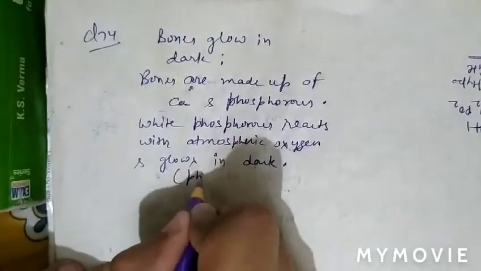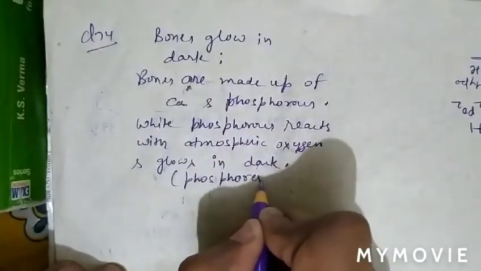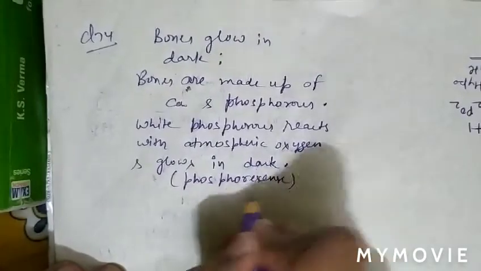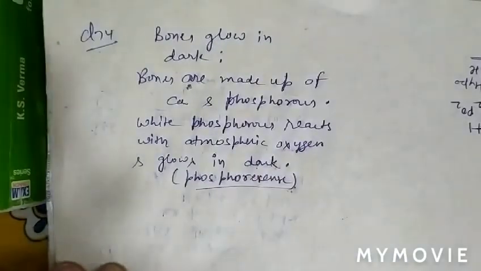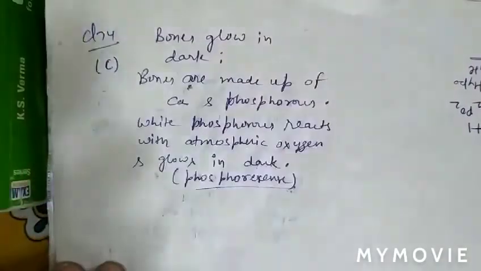This property is known as phosphorescence. So white phosphorus undergoes slow combustion in contact with air. Therefore bones glow in the dark. So question number 74, option C is correct.